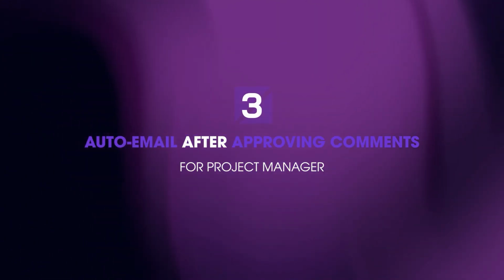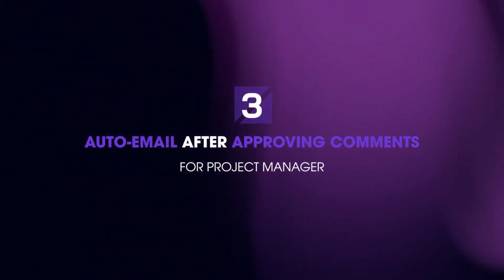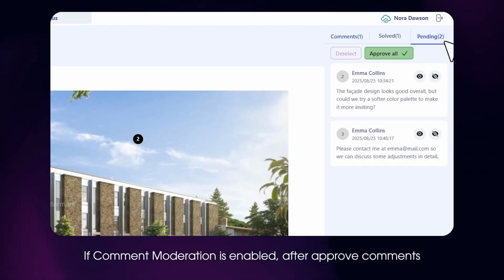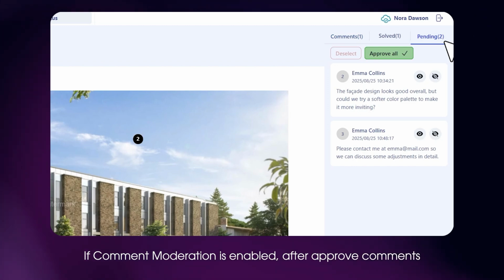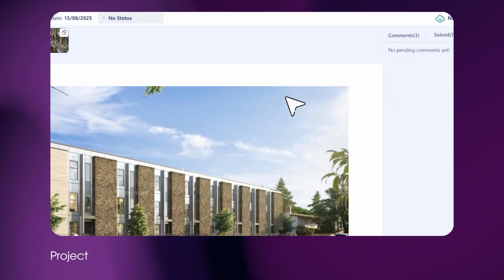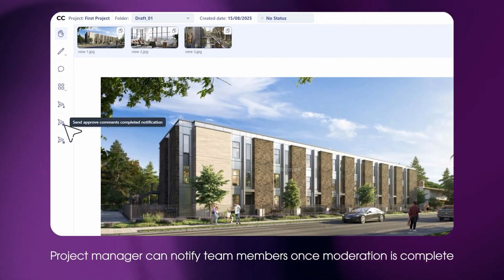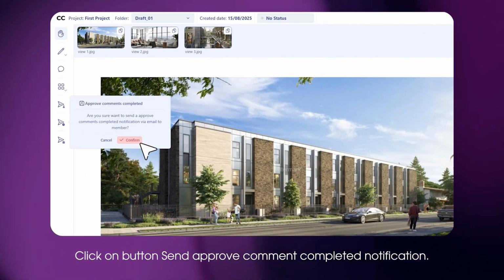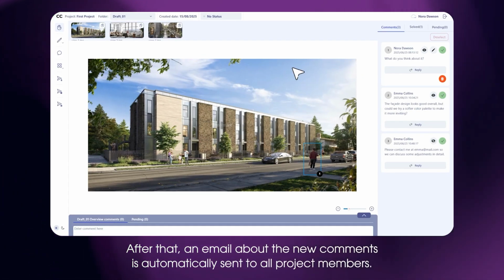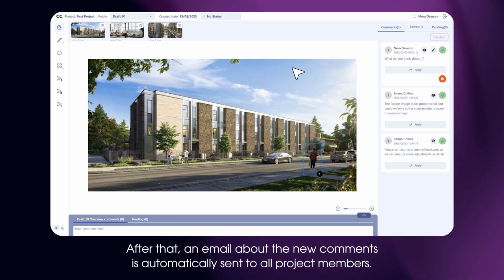3. Auto email after approving comments for project manager to inform team members. In some projects, if comment moderation is enabled in the project settings, the project manager can approve comments in the feedback interface and notify team members once moderation is complete, with just one click. After that, an email about the new comments is automatically sent to all project members.